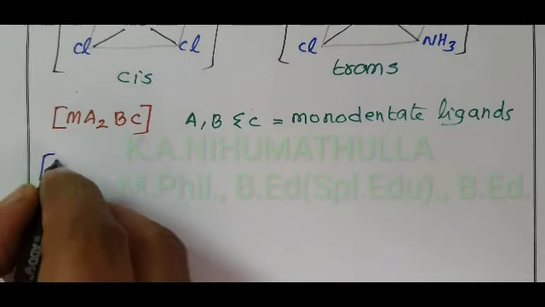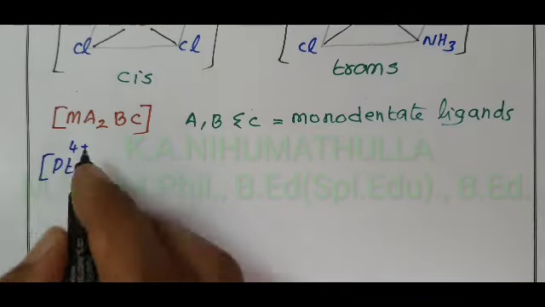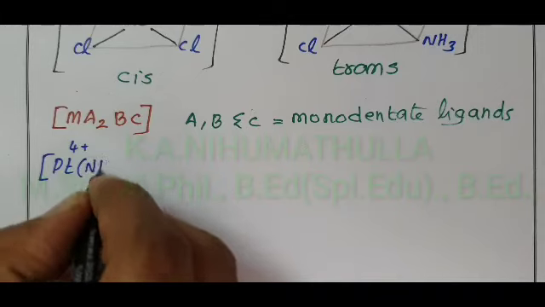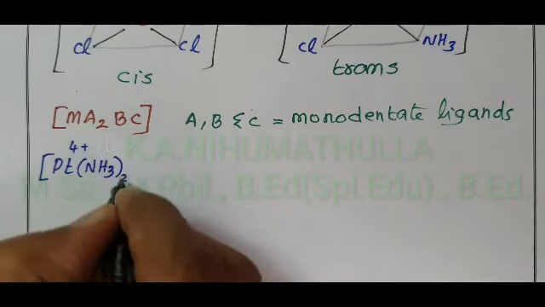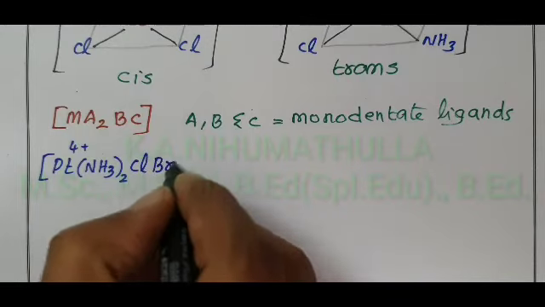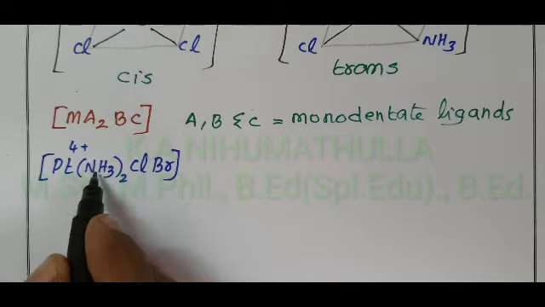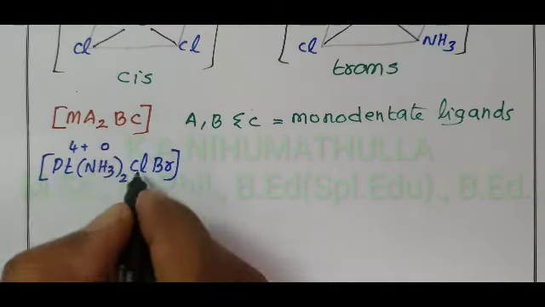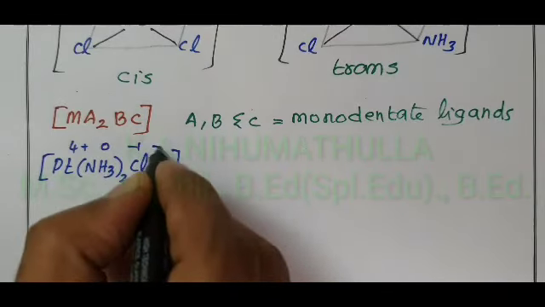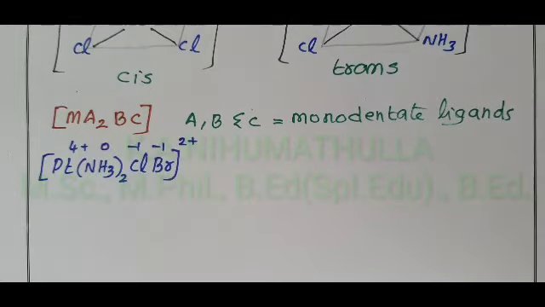Now I take one example for these complexes. Same platinum 4+, A2 amine NH3 twice, B and C: 1 Cl and 1 Br. Amine is a neutral ligand, charge 0, 2 into 0 equals 0. 1 chlorine is 1 minus, 1 bromine is 1 minus. Now what is the charge on the complex? 2+.